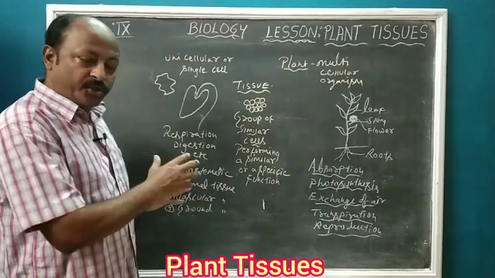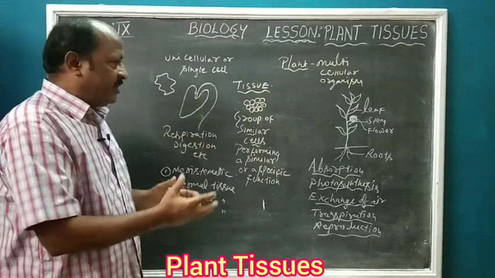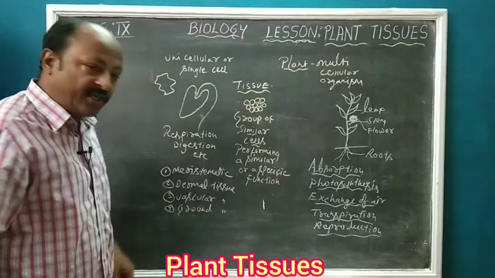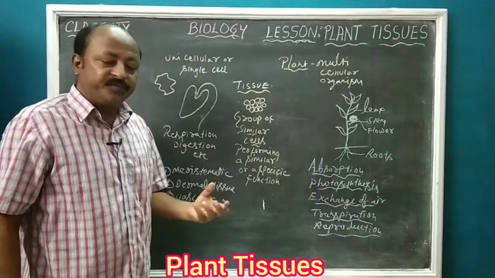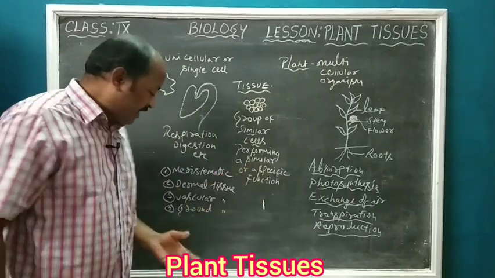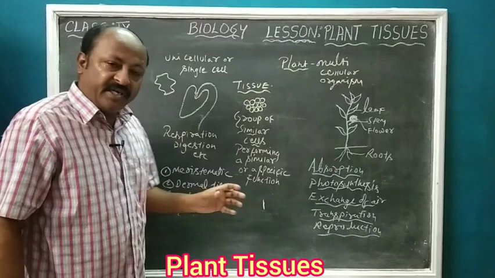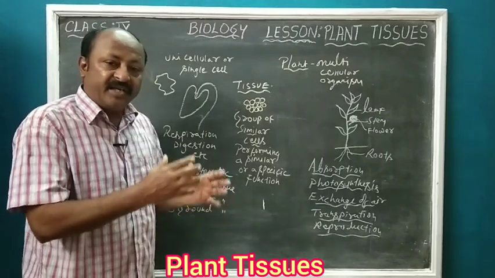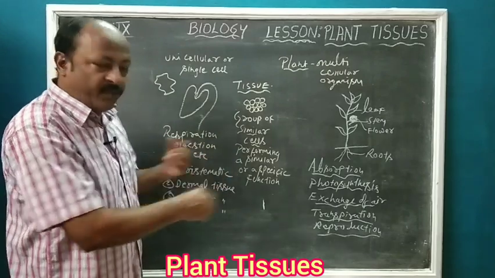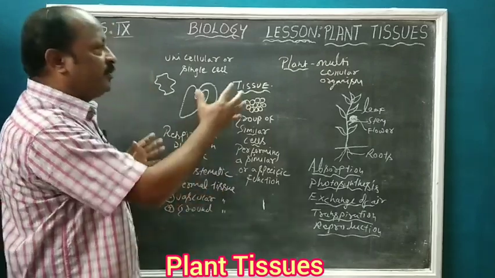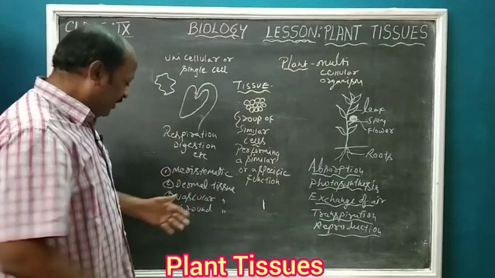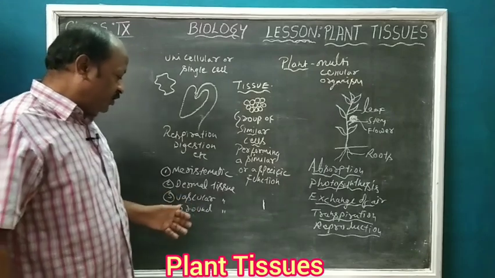Meristematic tissue helps in the growth of the plant. Dermal tissue helps in protection of the plant body. Vascular tissue helps in the conduction of various minerals, water, food, etc. Ground tissue helps in the strengthening of the plant. So various parts of the plant are performing various functions. We are going to talk about the plant tissues one by one. Let us start with the meristematic tissue, and go on with the dermal tissue, vascular tissue, ground tissue, etc.